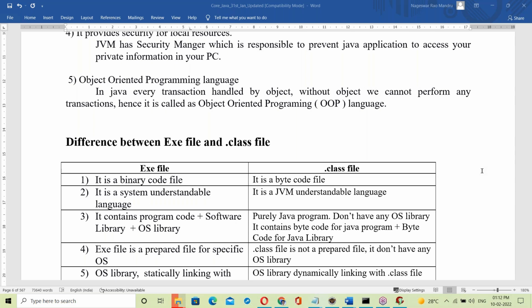Chetan Kumar, I will do it. Yes, done. Check it now. Yeah, someone is asking doubts. Chetan Kumar, okay, done.